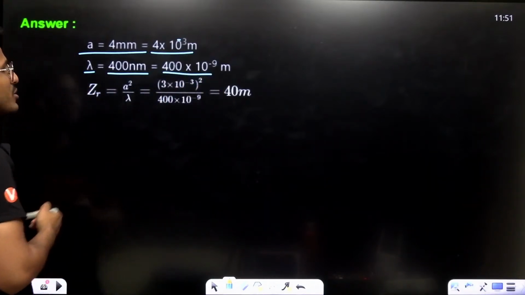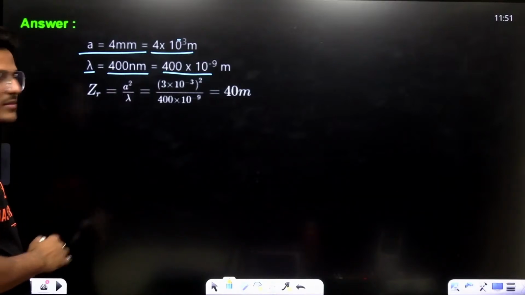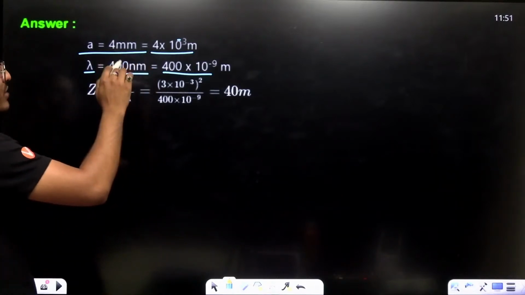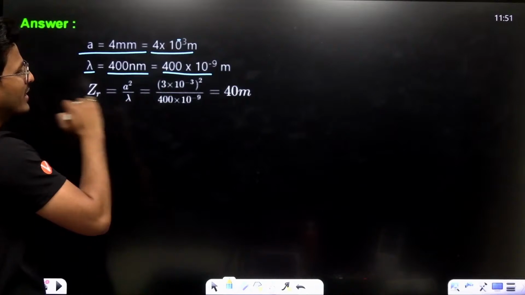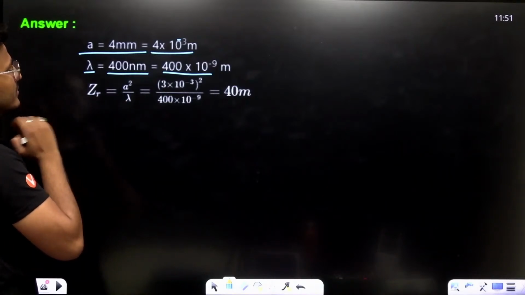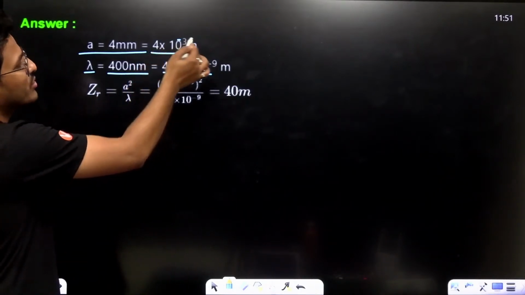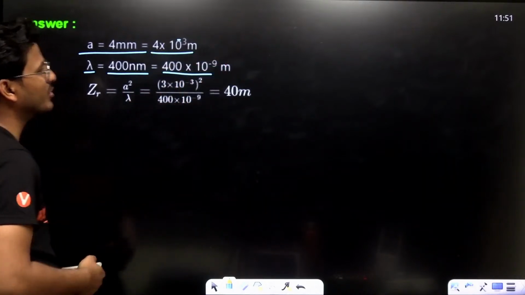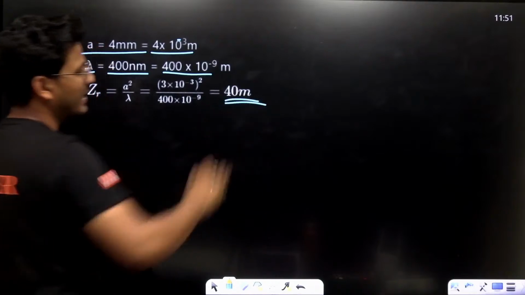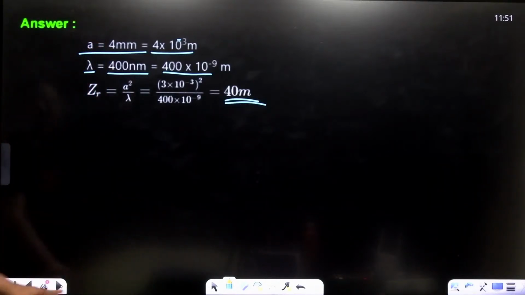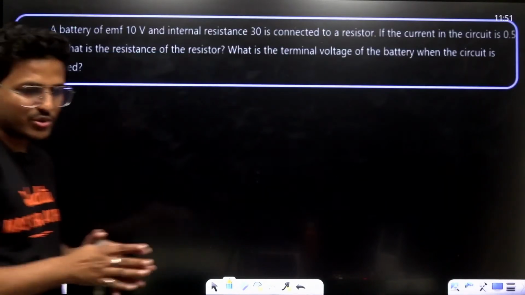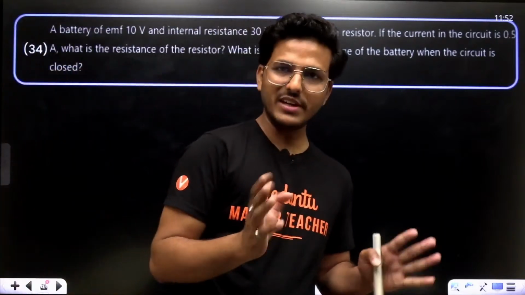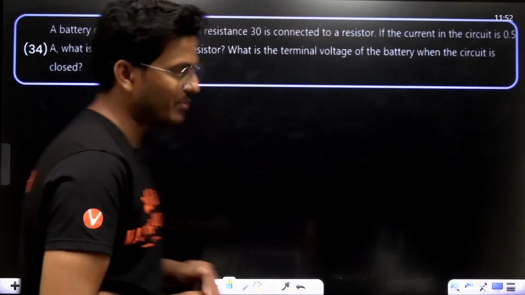And what about Z? Z is A square upon lambda. That means 4 into 10 to the power minus 3 whole square upon 400 into 10 to the power minus 9, that is 40 meter. So all are 2 or 3 liner numericals, right? No more than this.